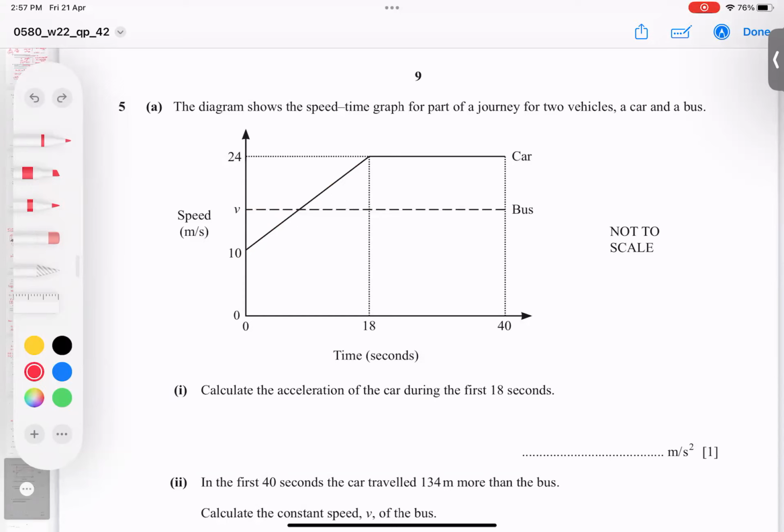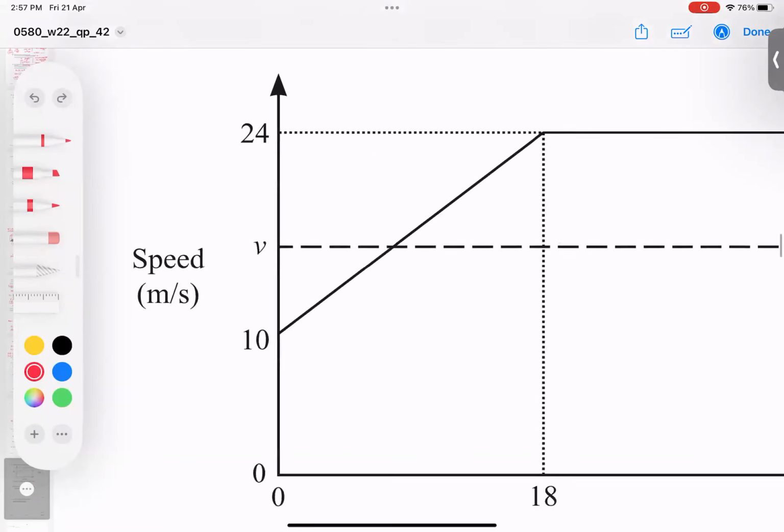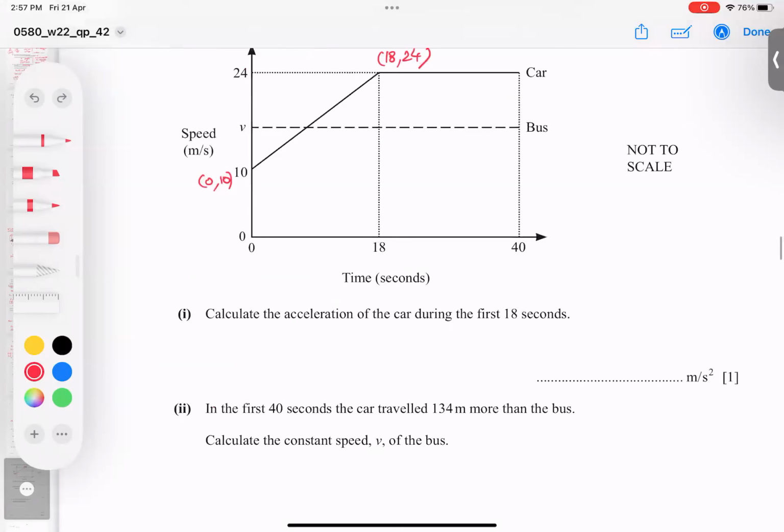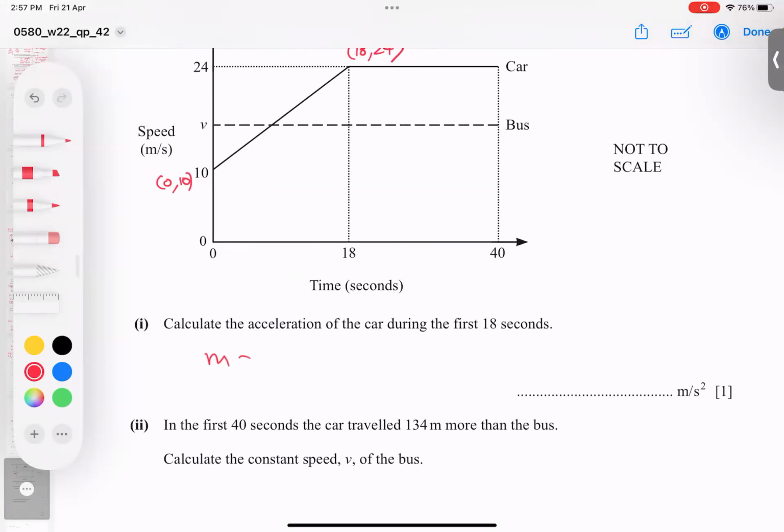First question, you're asking for the acceleration of the car. Best technique, take the coordinates. What is this coordinate? X is 18 and Y is 24, so I'm writing 18 comma 24. And what is this point here? X is 0, Y is 10. So I can easily find it with the formula (Y2 minus Y1) over (X2 minus X1).